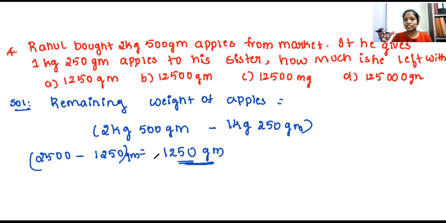So how many apples are left with Rahul? Rahul is left with 1 kg 250 gram of apples. Okay, make a note of this question. As soon as you copied, leave the message in the chat session. Be quick.